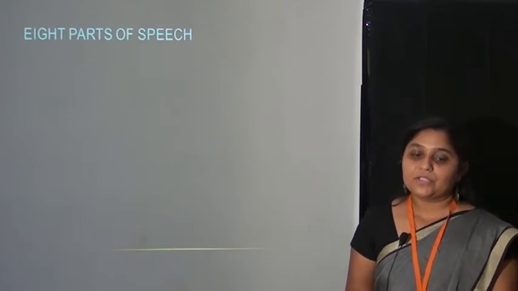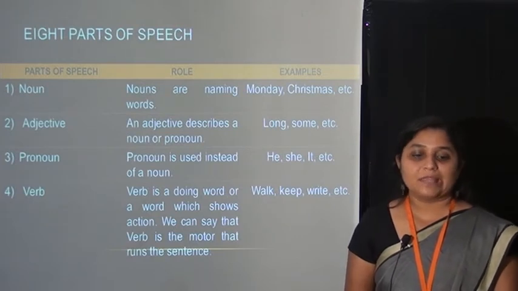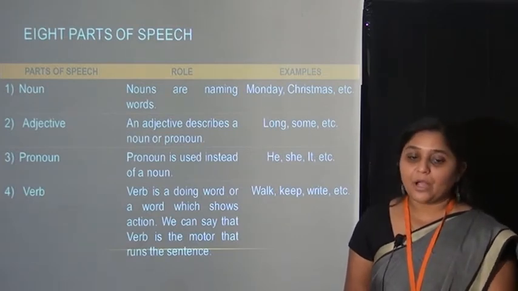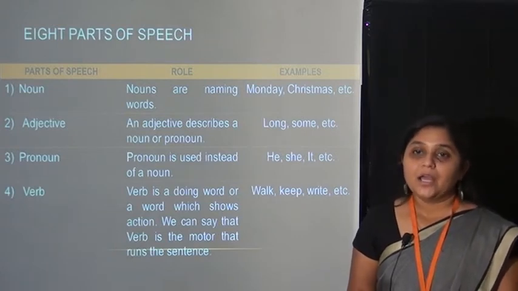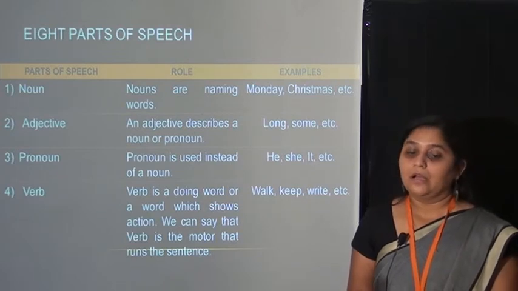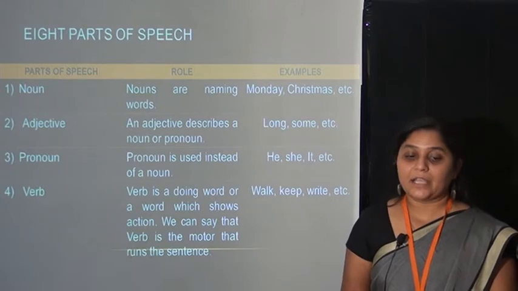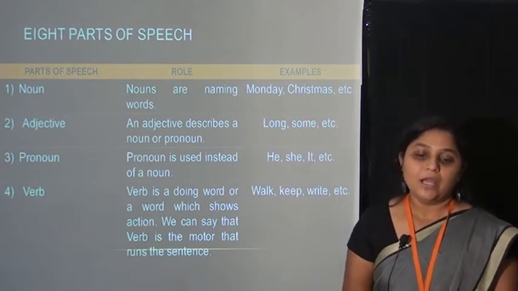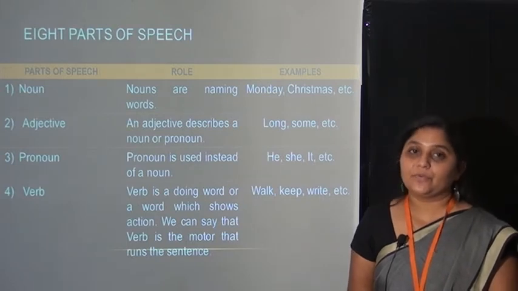There are 8 parts of speech. Let's see how many and which they are. First one, noun. Now what is the role of a noun? Nouns are naming words. Examples, Monday, Christmas, etc. Second one, adjectives. Now an adjective describes a noun or pronoun.